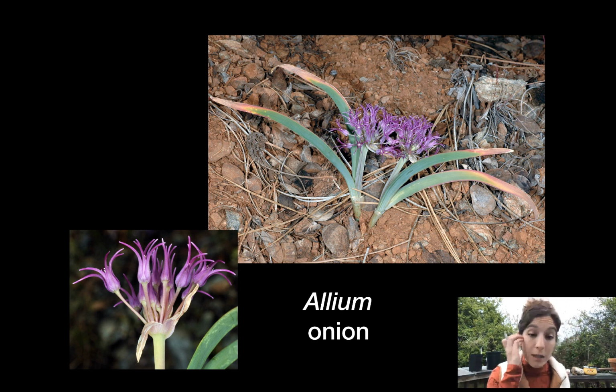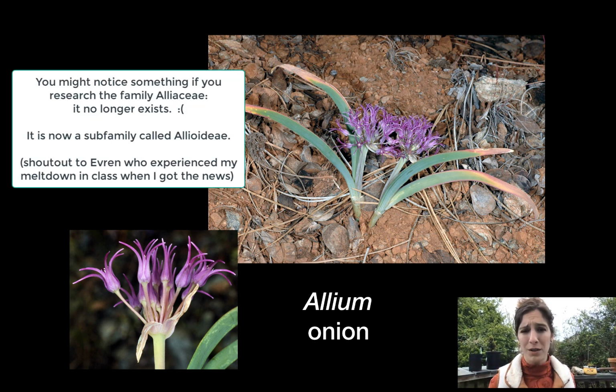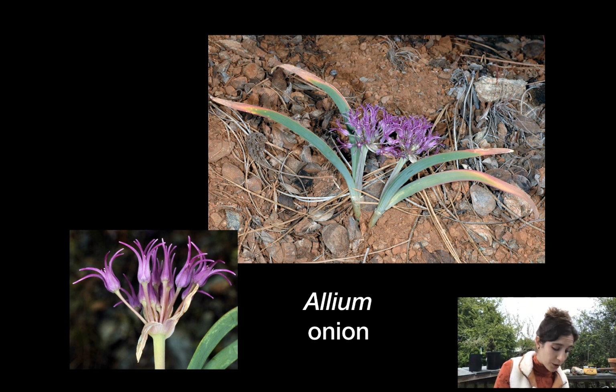Okay, the next genus is genus Allium. This is known as onion, and it's actually a really big genus. And man, the key to this genus is quite a doozy. You have to use a microscope and look at the seed sculpture texture. It's crazy. Anyway, I won't have you key out anything in this genus, I don't think. I struggle with it. What we can see from this picture is basal leaves. That is an Allium thing.